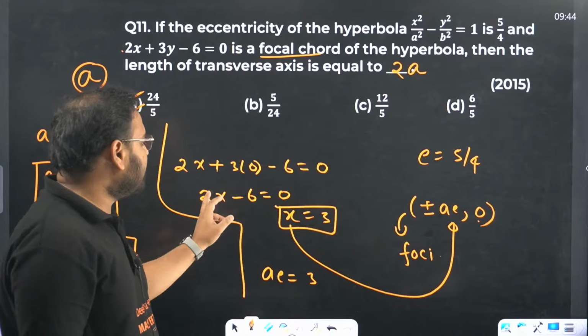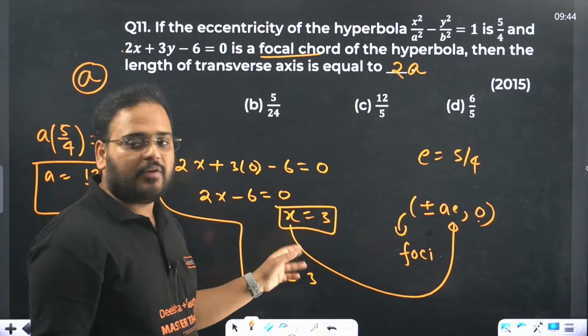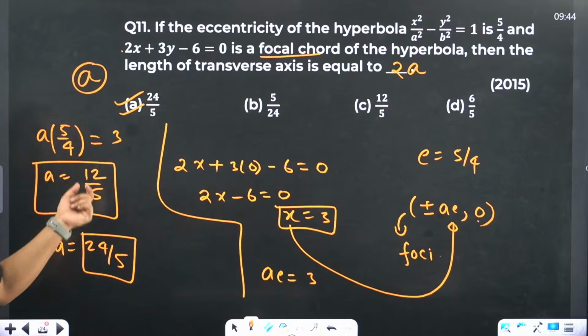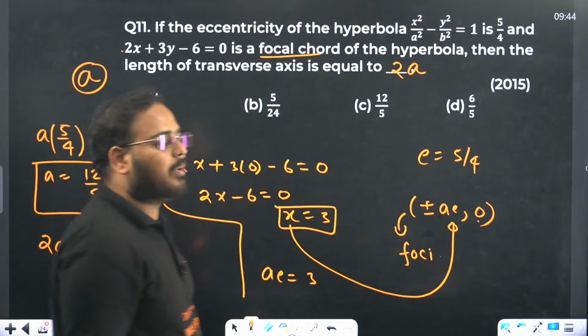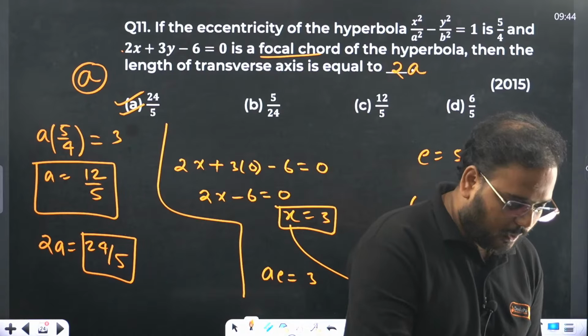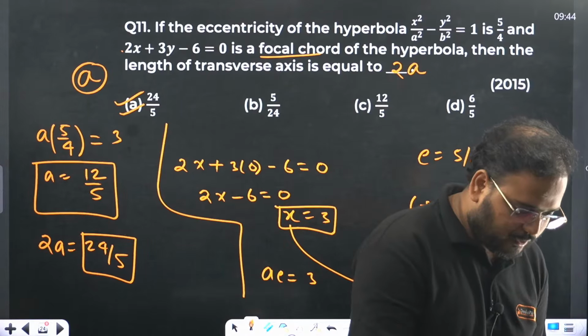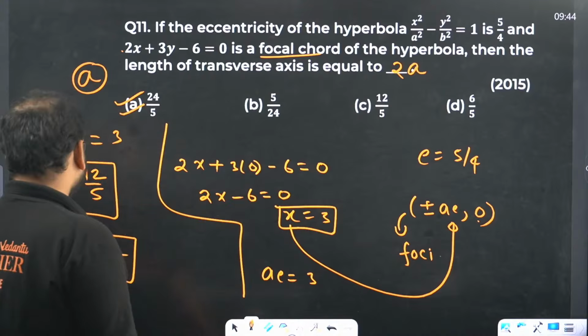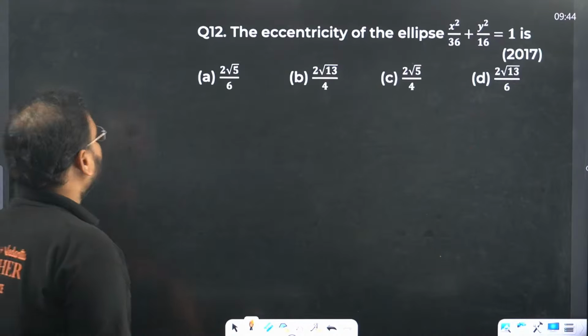Putting y as 0 gives me the x value as 3. Now taking this x value, which is going to be AE, you get the A value as 12/5. So 2A value becomes 24/5. The answer is option A. So yes, good, great. Moving on. Question number 12 now.